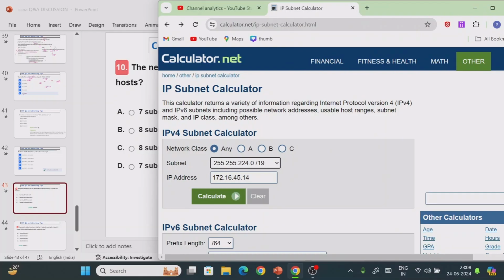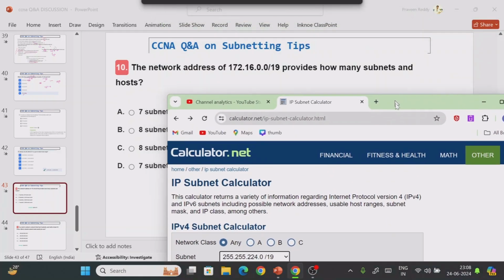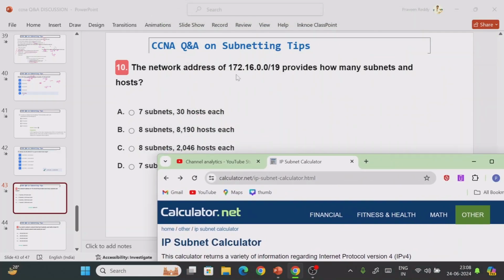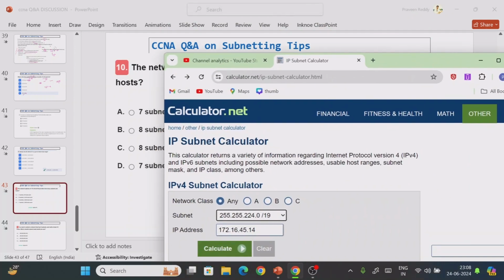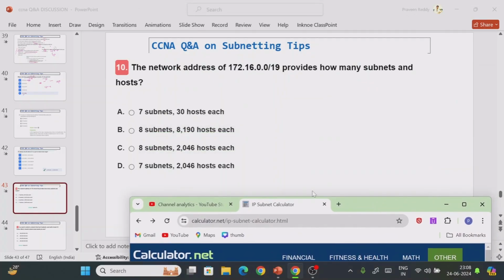So here, select. You don't need to select the actual IP address. Why don't we need to select an actual IP address? If you want to select one, you can select 172.16.0.0 here. If you don't give it here, even a random IP address will not be a problem. Why is it not a problem? They are not asking what the starting IP or the ending IP is. They are not asking any question related to the right IP address. They are asking only how many subnets you will get, and in each subnet how many IP addresses you will get for your systems, nothing but the hosts.